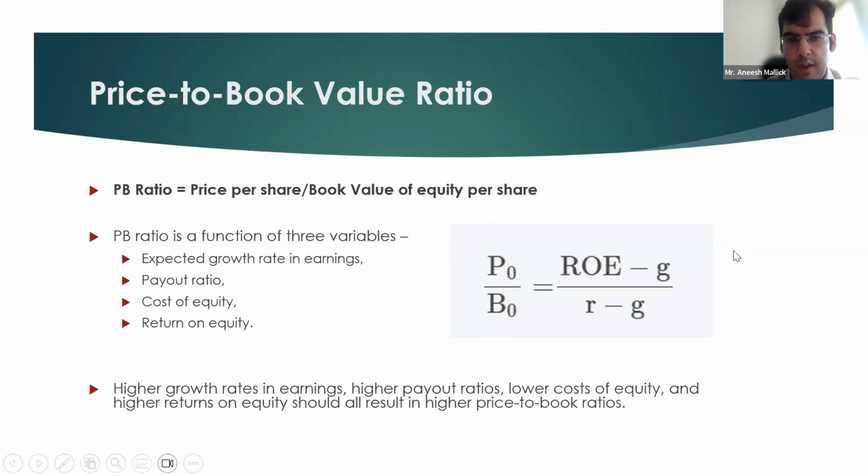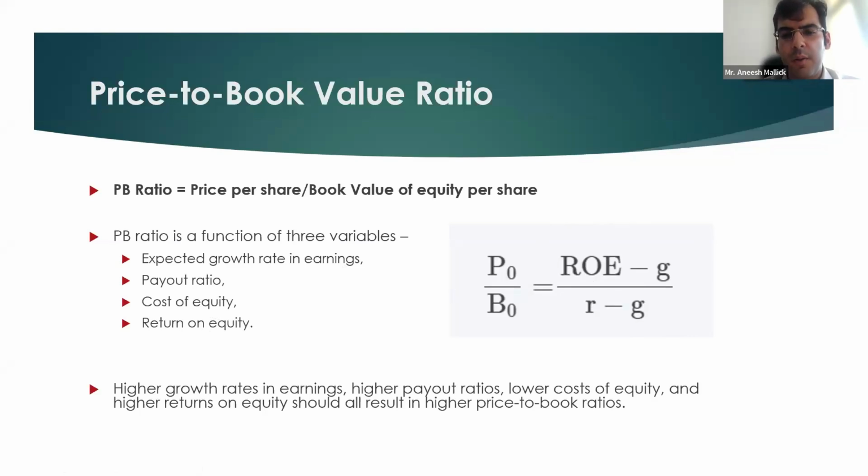If we have these four variables with us, return on equity, growth, payout ratio, and the cost of equity, we can compute the justified PB ratio, and then compare it with the ratio coming out through the set of comparable listed companies.